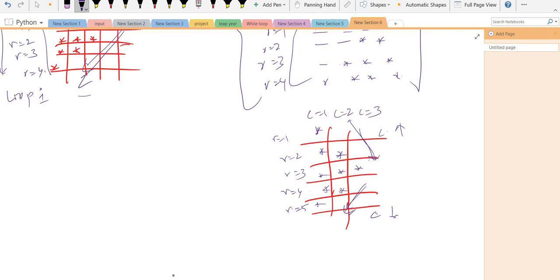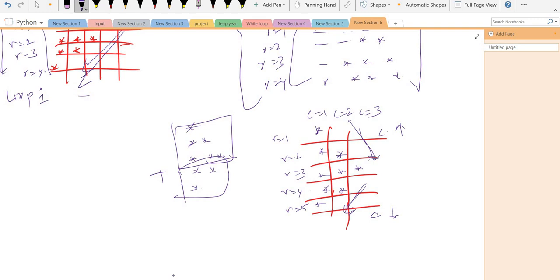Whenever you get such a situation, always divide the problem in such a way that you first print this pattern, and then you print this pattern. You know how to print this pattern and you know how to print this pattern, so just merge them, combine them, and you will get the answer. I have given you the hint. Try it your own way.